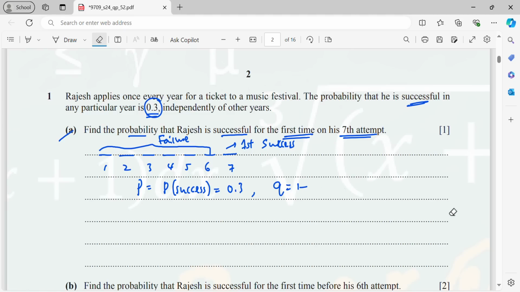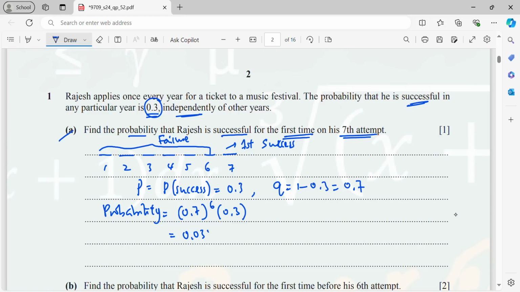That means now, the probability for this case will be the probability he has 6 failures. First 6 attempts were failures. So it means 0.7 to the power 6, because they are independent, you multiply 0.7 for 6 times, and then lastly it is success for him. Therefore this is going to be 0.0353. So this is basically the geometric distribution. So I will say that X is geometric distribution with probability of success 0.3.